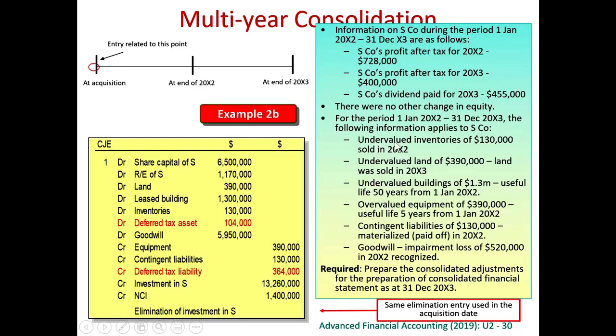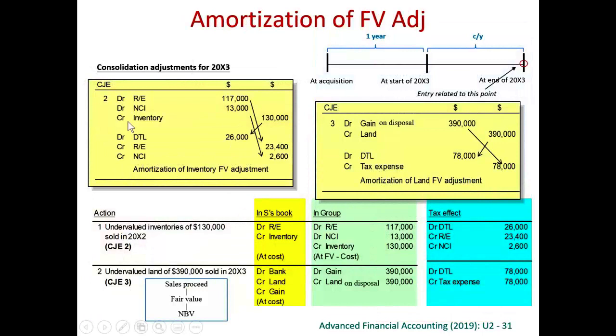Say for example, we have been told that the undervalued inventory of 130,000, this 130,000 has been sold. If this piece of inventory has been sold, that means in our warehouse at the closing stock, we don't have this inventory anymore. So therefore, this debit to the inventory is no longer required. So we have to eliminate this closing inventory. So therefore, we credit away the inventory. So as a consolidation adjustment, we credit inventory. So that's why the adjustment to this fair value adjustment will be 0.